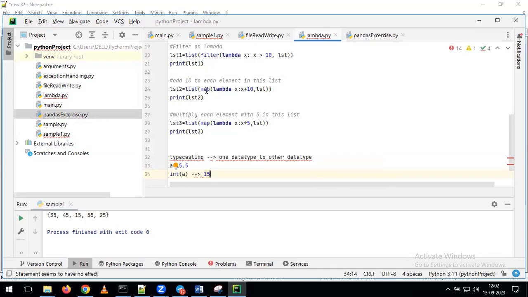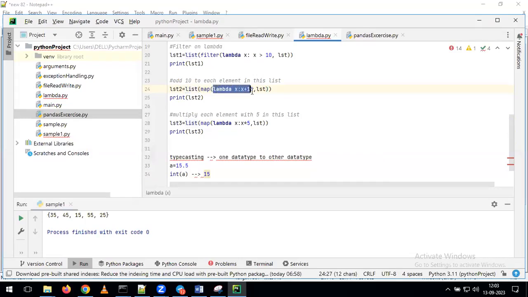Now in the same way, with the help of this map function, you are getting some values only. But on top of those values, I want to create the list. For that reason, here we are using the function called the list function. With that, what will happen? It can create the list automatically. Try to understand each and every point here. We'll go one by one again.